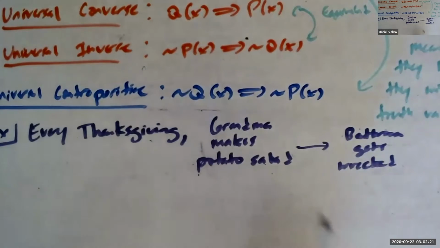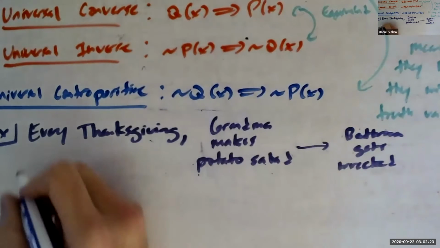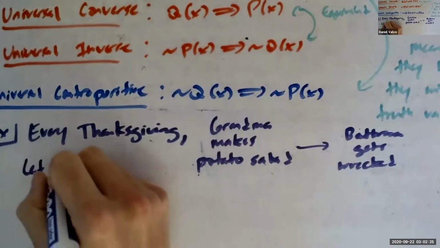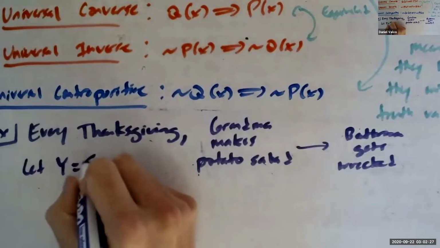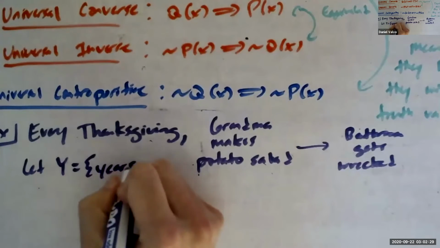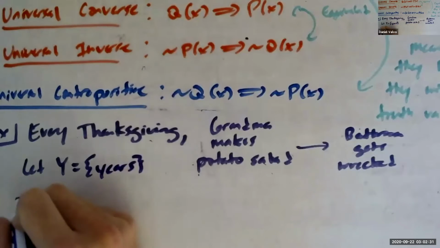What I'll say is, let y equal years, right?